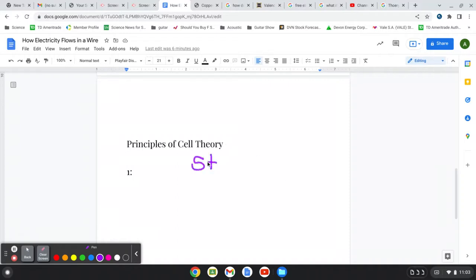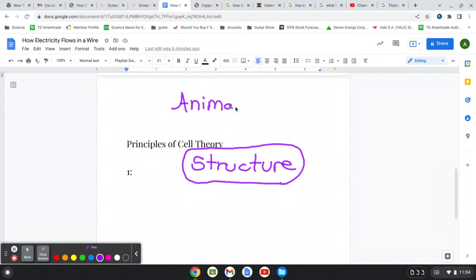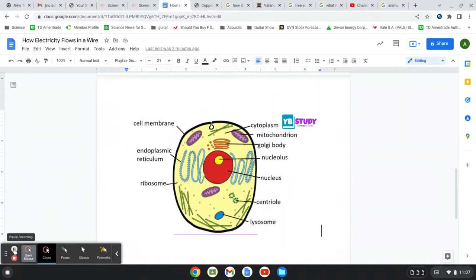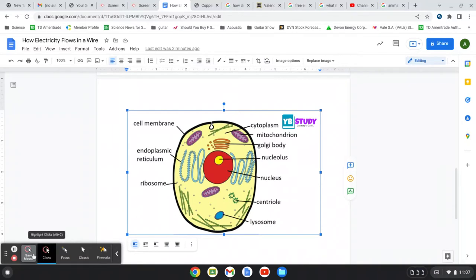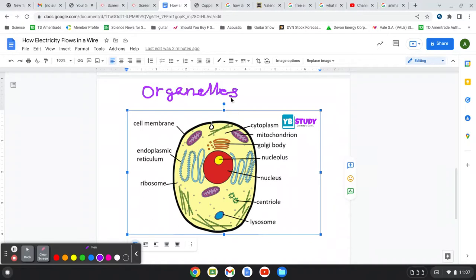But we're going to be talking about the structure of the cell. What is the cell made up of? And again, we're talking animal cells in this video. Animal cells. All right. So let's look at some of the parts of the cell. Okay, and by the way, all these parts of the animal cell are called organelles, right? So I'll write that down. We'll stay with purple. Why not? So they're called organelles. So organelles are just these parts of the cell.